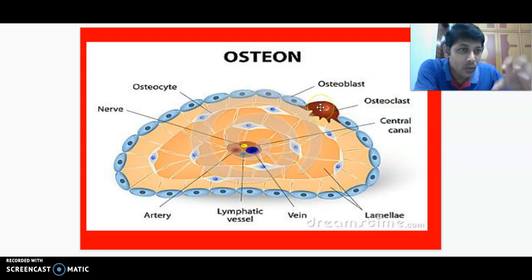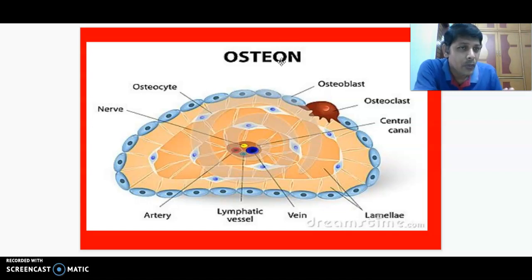Osteoclast is a phagocytic cell of the bone. It can phagocytize the germs that enter into the bone. This is the osteoclast. Okay, if you look at the Haversian system or osteon, which is the structural and functional